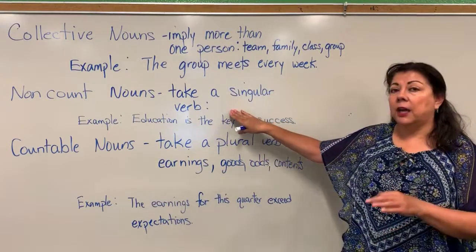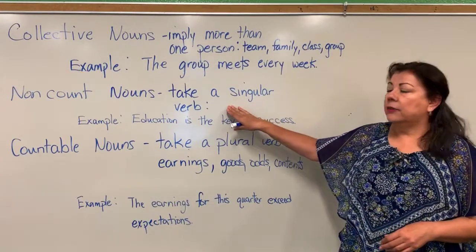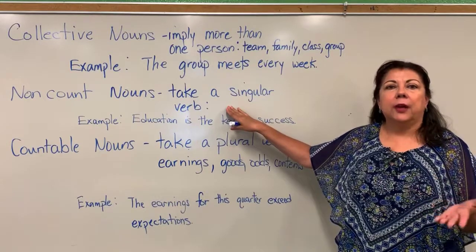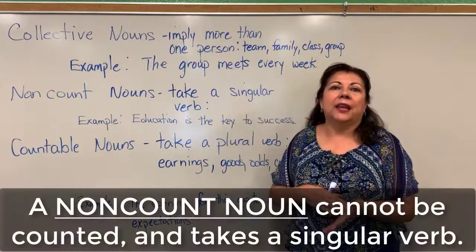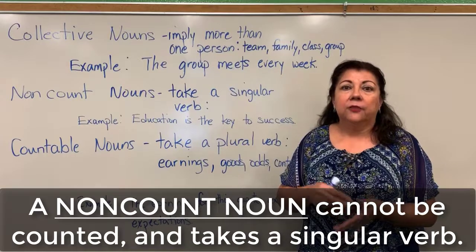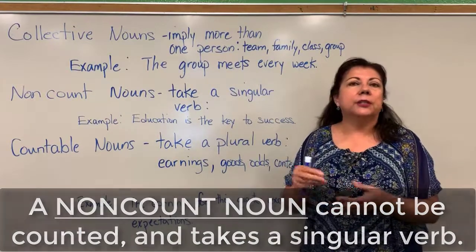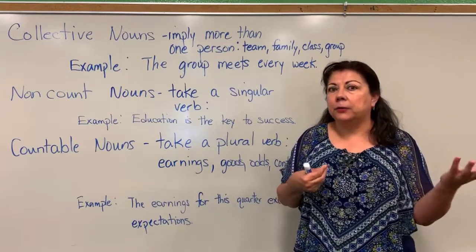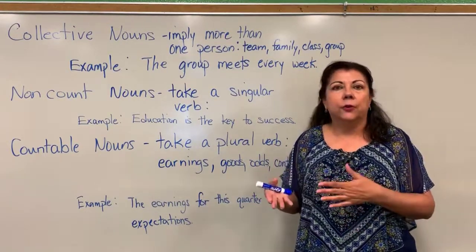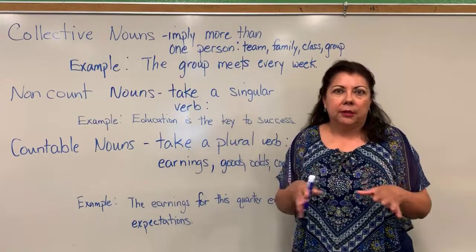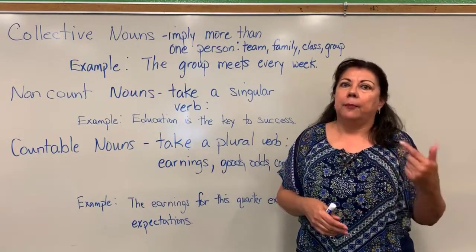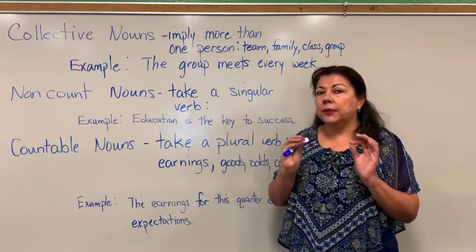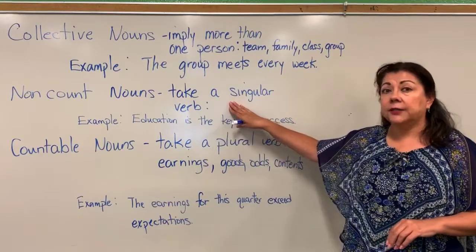Now let's go to the non-count nouns. Non-count nouns always take a singular verb. And if you remember anything about non-count nouns, these are nouns that cannot be counted. And if we do count them, there's usually some kind of way that we count them, right? So for example, a lot of liquids like milk or soda, we don't count. Those are non-countable. But we can say a bottle or a can because we can count those. So these are non-count nouns and they also take a singular.